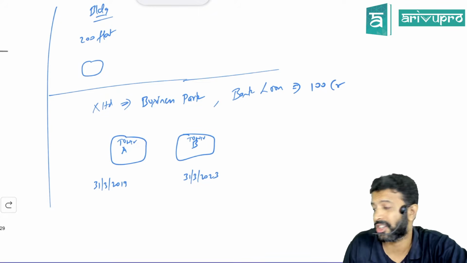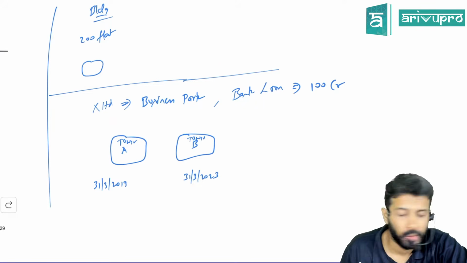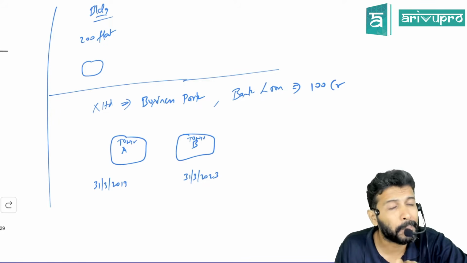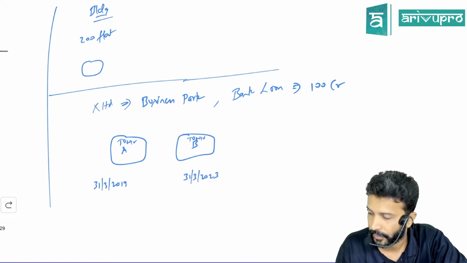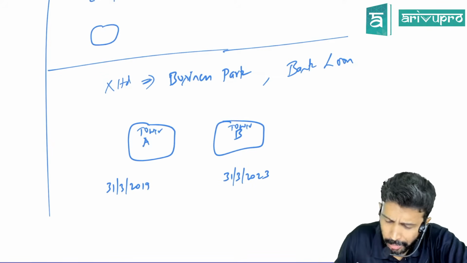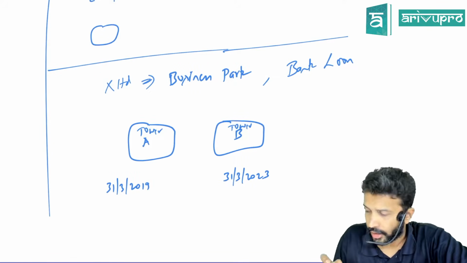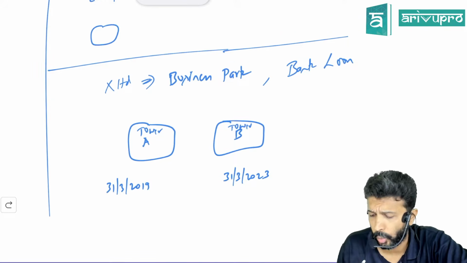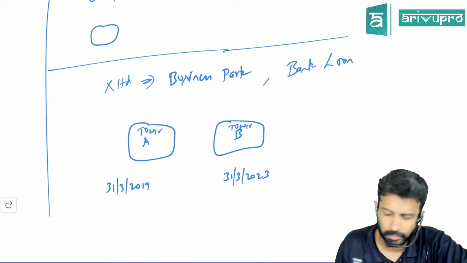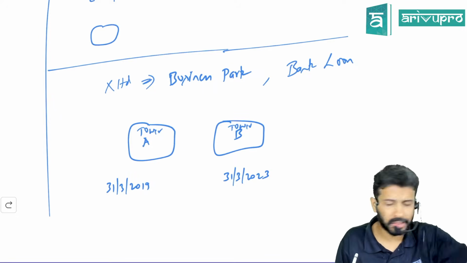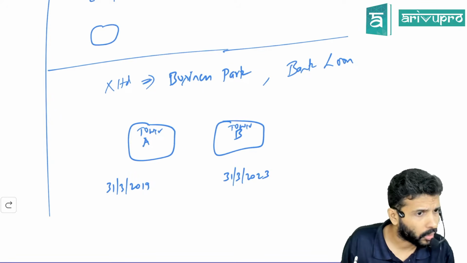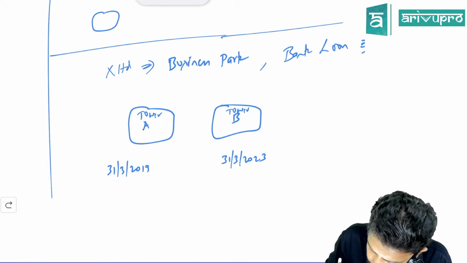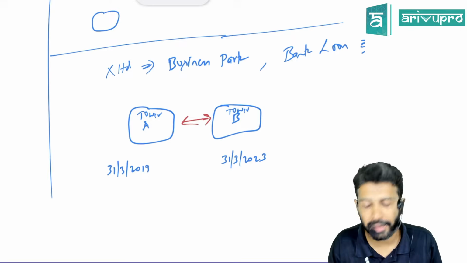And what does our cessation provision of borrowing cost say? When the qualifying asset is substantially complete, capitalization also should stop. Now, you think this is again common sense. Sir, Tower A is completed on 31st March 2019. After it is completed, what do you think will happen? Obviously, people will come and occupy that tower and start using it. That means, tell me, are Tower A and Tower B interdependent or independent?